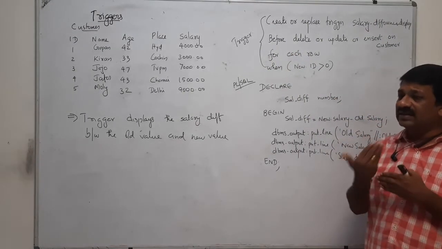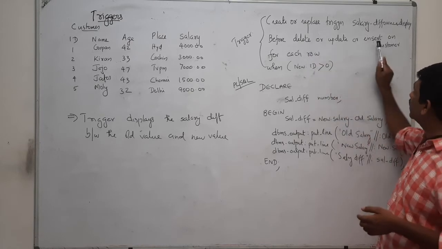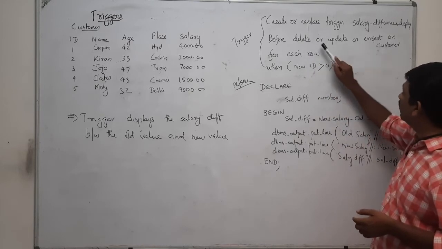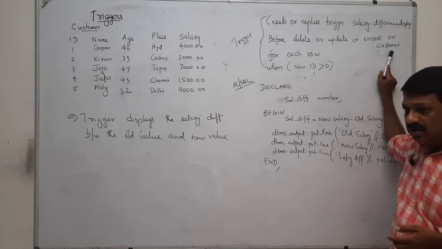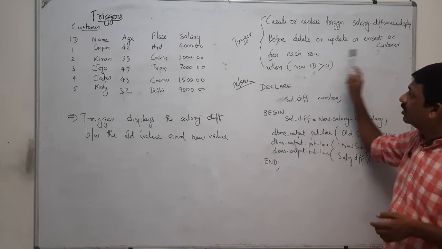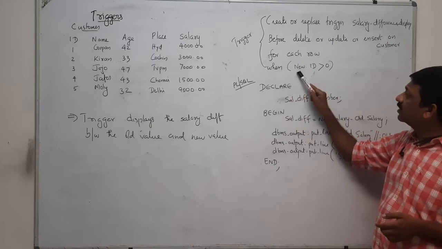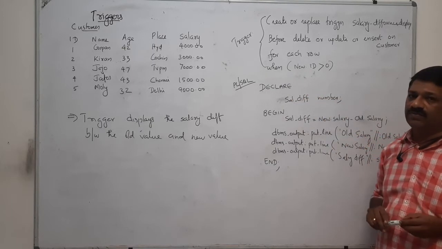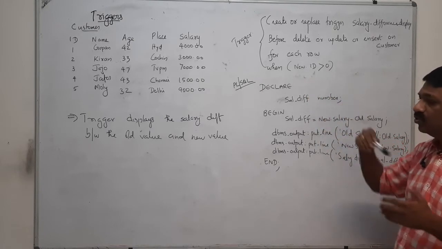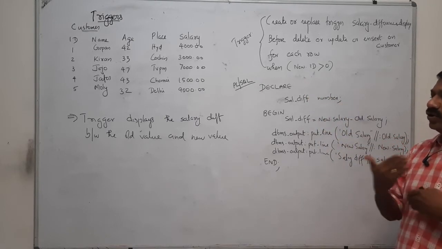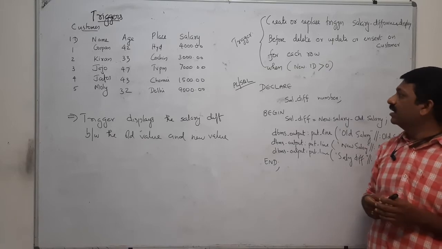So when that trigger occurs, for example if it is trying to update the customer tuple, then for each row it will check whether new dot id is greater than 0. The new value of id you are going to update is greater than 0.